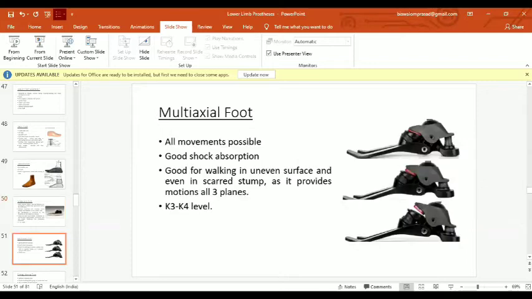And this is how a multi-axial foot looks. It provides motion in all three planes and has very good shock absorption. You can say flexion, extension, plantar flexion or dorsiflexion movement, or inversion, eversion movement, and slight rotation is also available there. It is often used in athletic activities like golf or mountain climbing, where there is uneven terrain. On that surface, a multi-axial foot works very well. So it is for K3, K4 level, as I said, for very athletic, active patients.